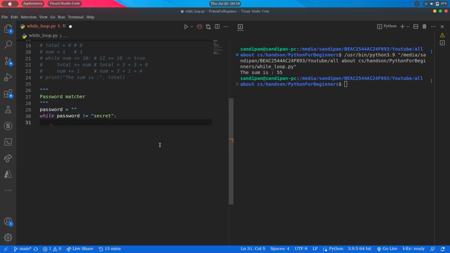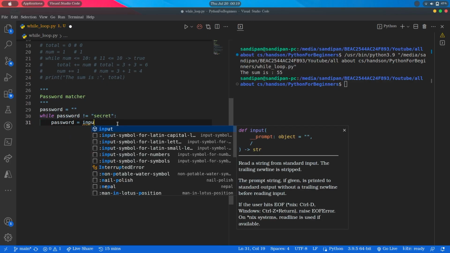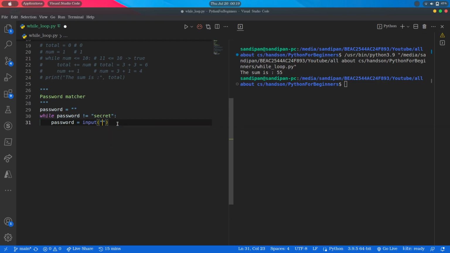So here our loop will continue executing until the password value becomes equal to secret, or we can say it will continue executing as long as the password value is not matching with the string secret. Now let's write our statement that will be password equals input and inside parenthesis, enter the password.